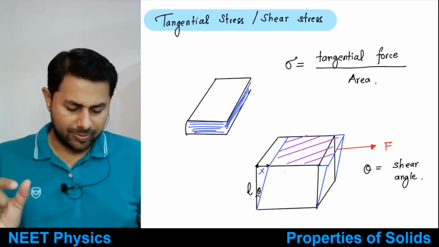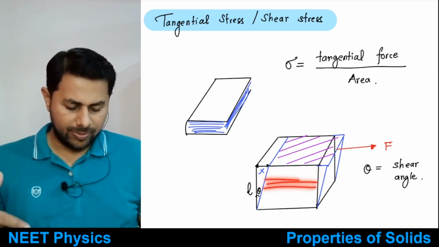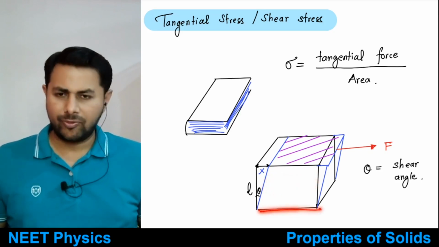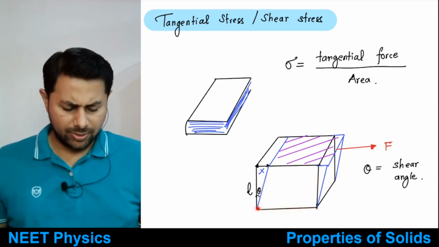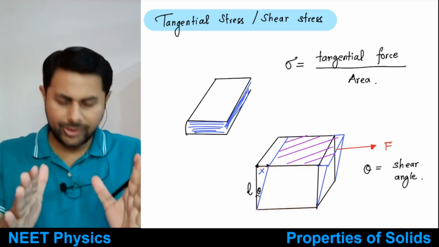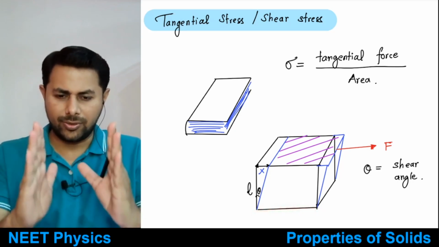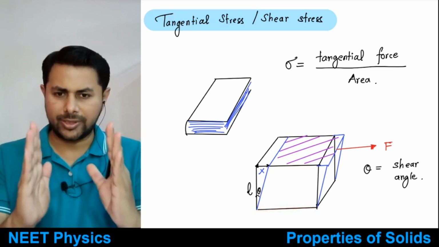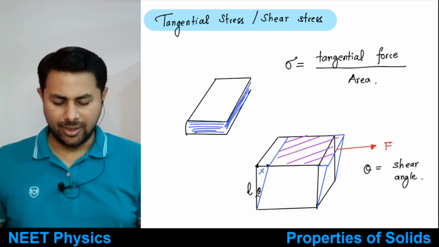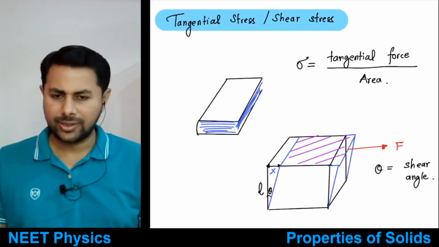The displacement of the layer below that would be even lesser, and the layer at the bottom will have the least displacement, so you can consider it to be fixed. The topmost layer will be displaced the most, and the layer at the bottom will be fixed. So this block, which was like this, becomes like this. Its shape changes. So the stress which changes the shape of an object is called shear stress.